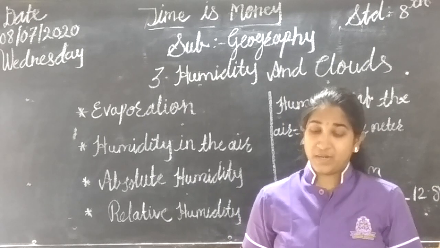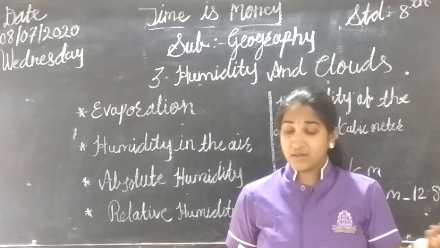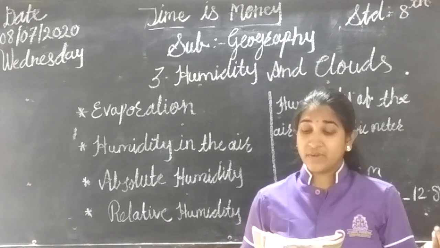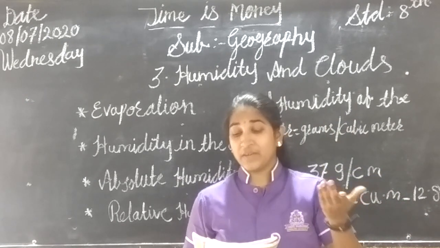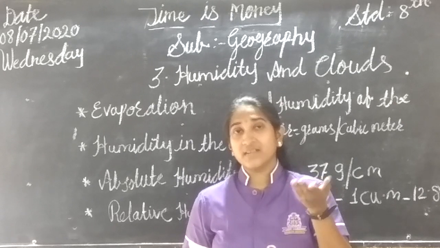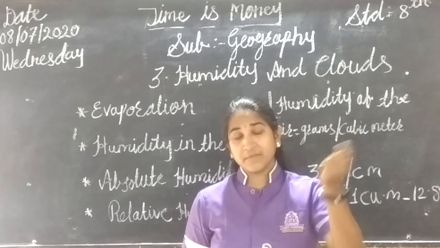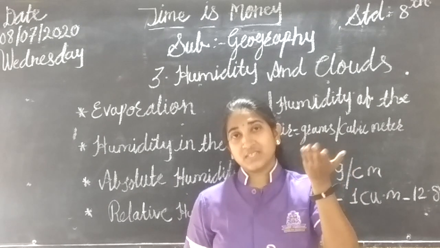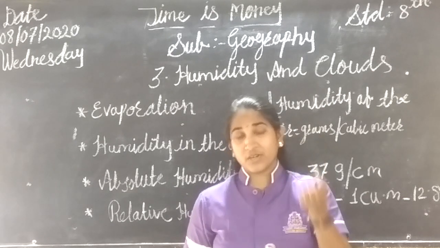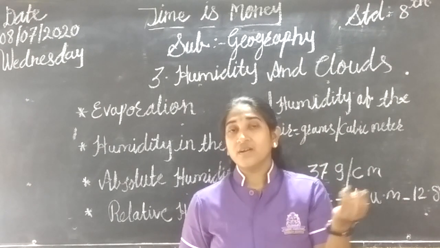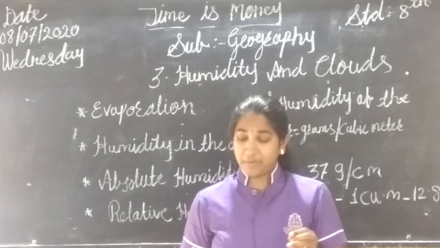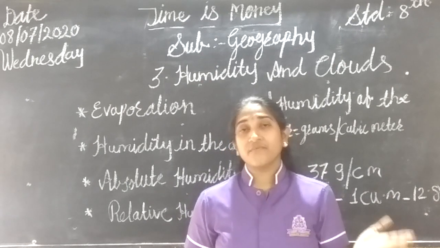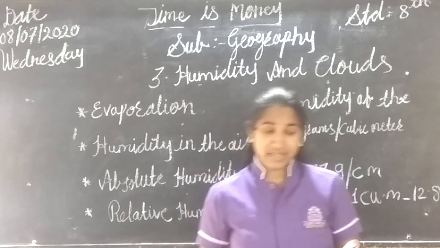Why does this happen? There is an example of a pressure cooker as well: if you keep a plate on the vessel, the steam, when it cools down, forms water droplets. What is the reason behind that? All these things we are going to discuss in our next class.